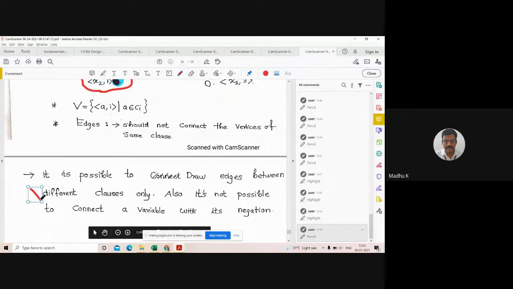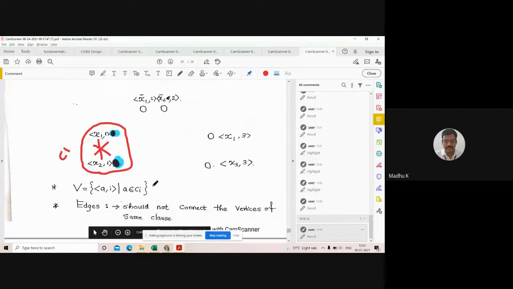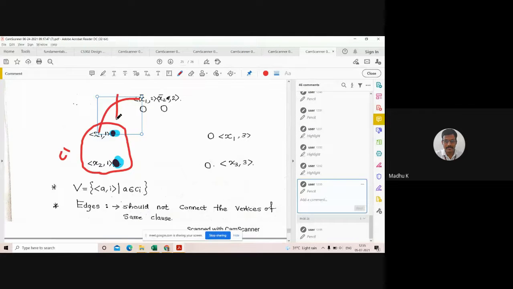Next, rule 2. Based on these two rules, I want to add edges. It is possible to draw edges between different clauses only. Also, it is not possible to connect a variable with its negation. This is very important. For example, in this case, this is x1 in clause 1 and this is x1 complement in clause 2. Is it possible to connect these two?